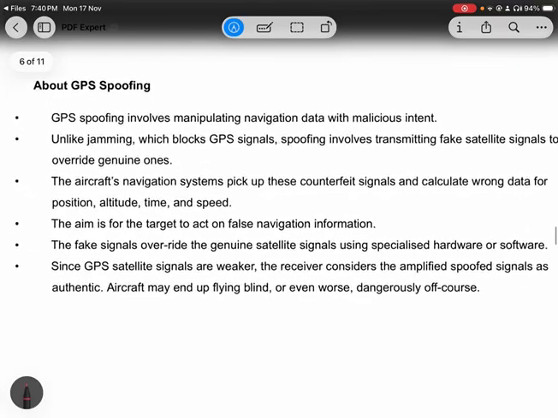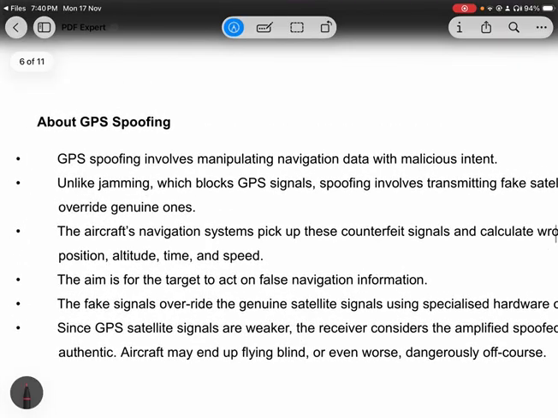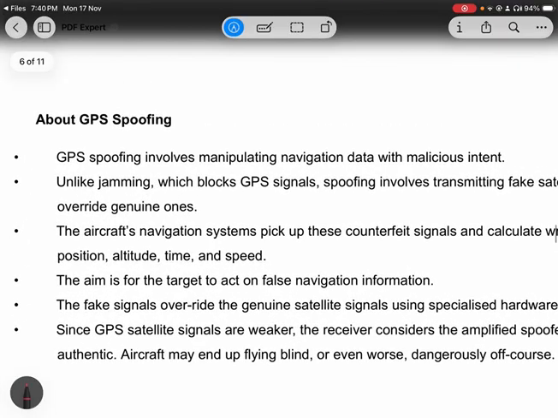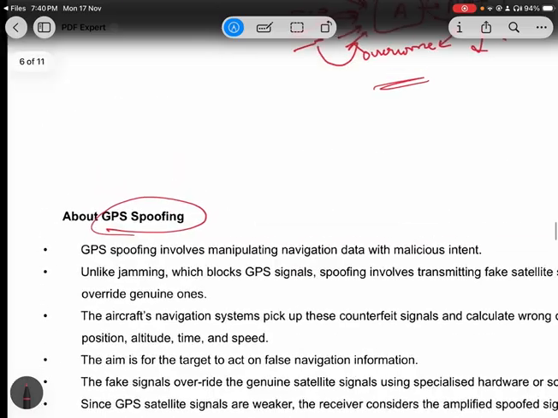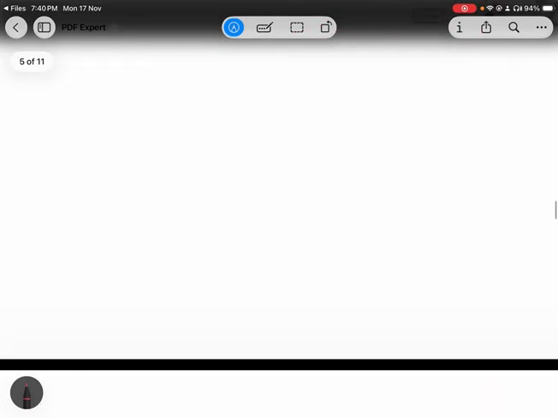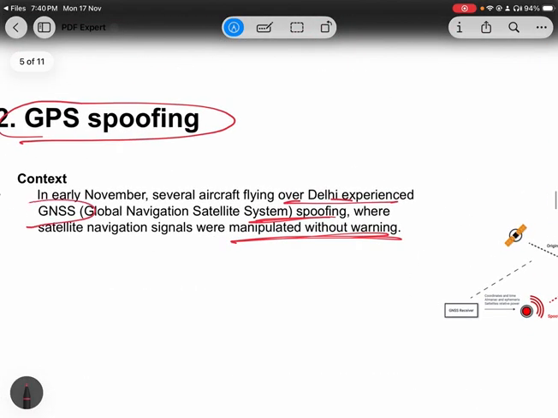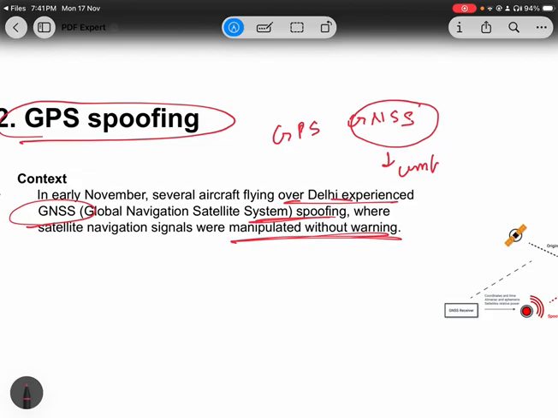Now coming to GPS spoofing. Whenever you read the articles, somewhere you will get GPS spoofing and somewhere you will get GNSS spoofing. Please don't confuse. GNSS stands for Global Navigation Satellite System, and it is an umbrella term.